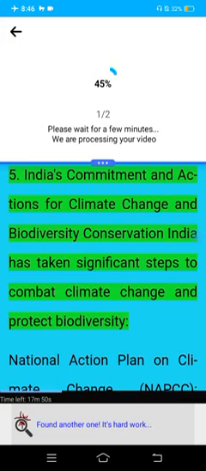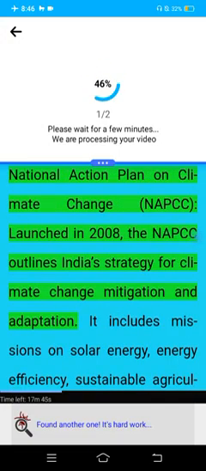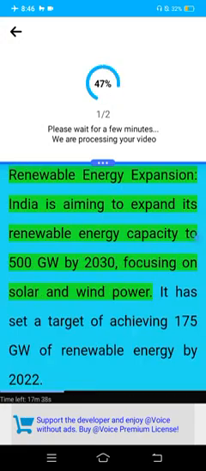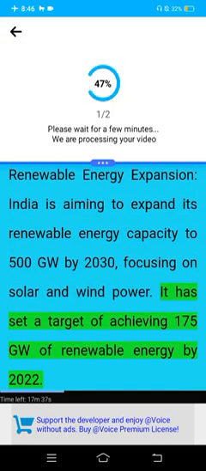5. India's commitment and actions for climate change and biodiversity conservation. India has taken significant steps to combat climate change and protect biodiversity. National Action Plan on Climate Change (NAPCC), launched in 2008. The NAPCC outlines India's strategy for climate change mitigation and adaptation. It includes measures on solar energy, energy efficiency, sustainable agriculture, and water conservation. Renewable energy expansion: India is aiming to expand its renewable energy capacity to 500 gigawatts by 2030, focusing on solar and wind power. It has set a target of achieving 175 gigawatts of renewable energy by 2022.